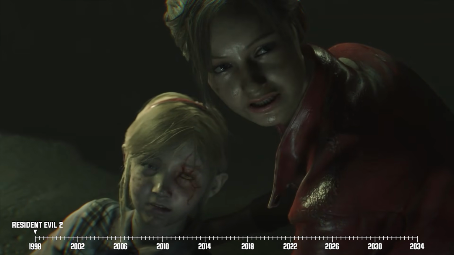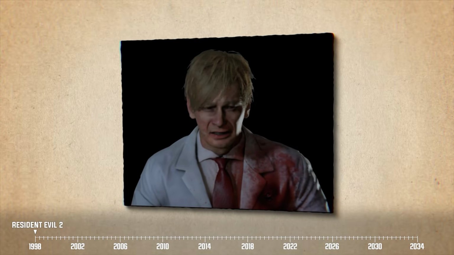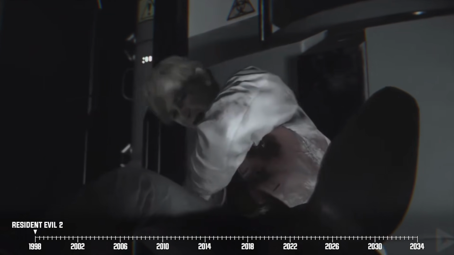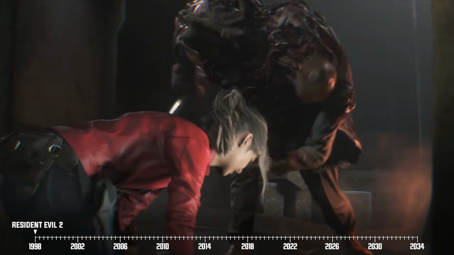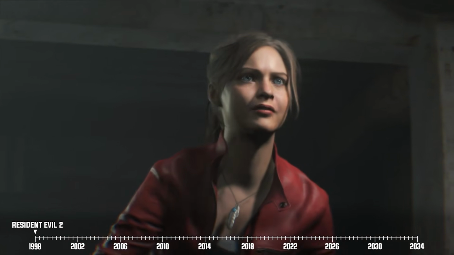Oh, and if you haven't figured it out yet, Sherry is William Birkin's daughter. Yes, the same William who developed the G-Virus. We then learn that William got the bright idea to infect himself with the G-Virus to prevent Umbrella Corp goons from getting their hands on his research. This effectively turned him into a grotesque mutant, the same monster that's been chasing Sherry this whole time.